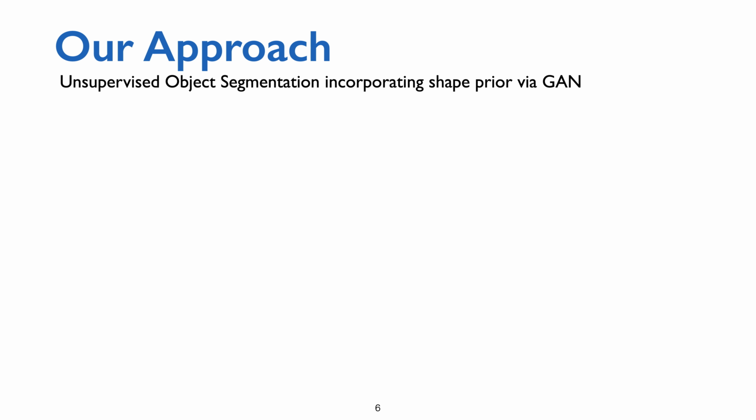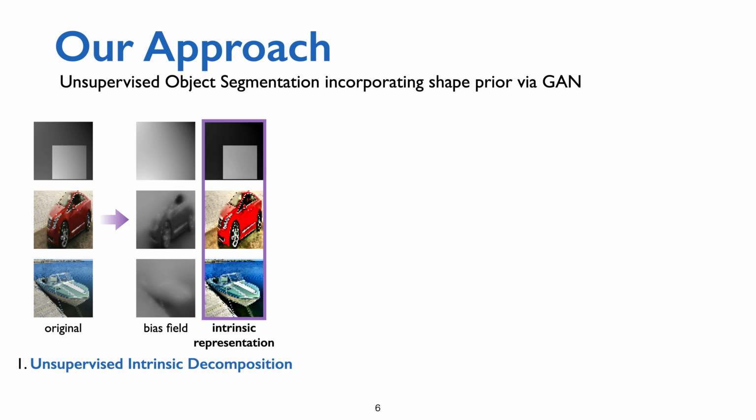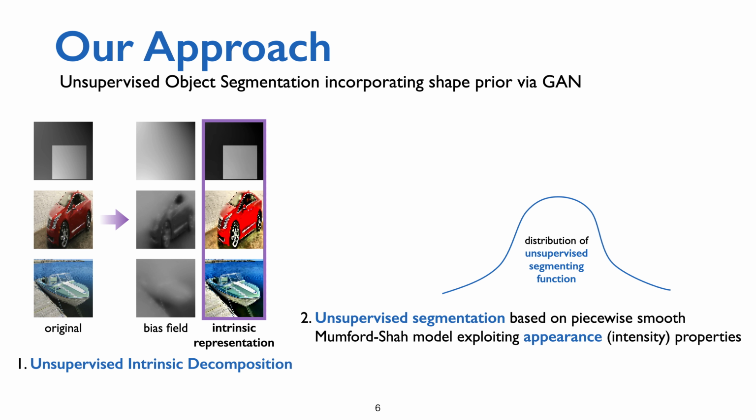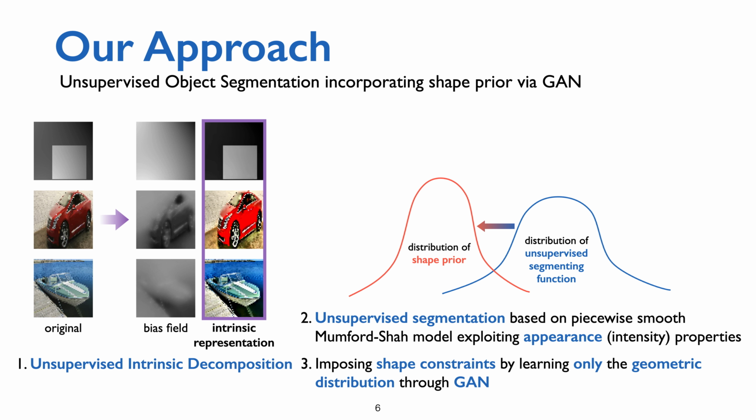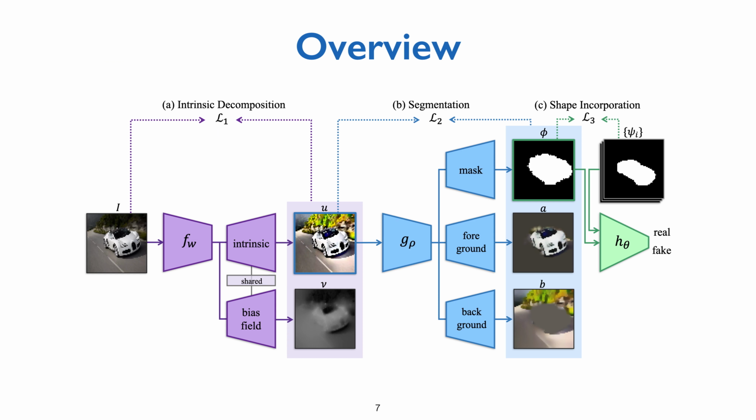We propose an unsupervised segmentation algorithm consisting of three constituent parts: unsupervised intrinsic decomposition, unsupervised segmentation exploiting intensity values, and a GAN-based shape incorporation mechanism that imposes geometric constraints on the segmenting function, while reducing the complexity of the distribution to be learned. The three components of our method are integrated and work in one framework.